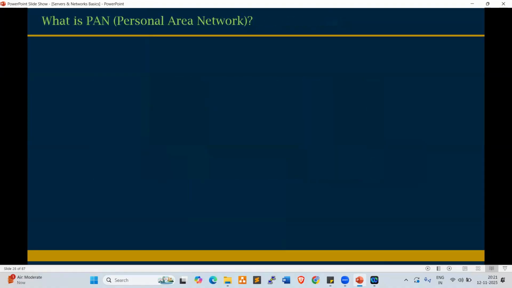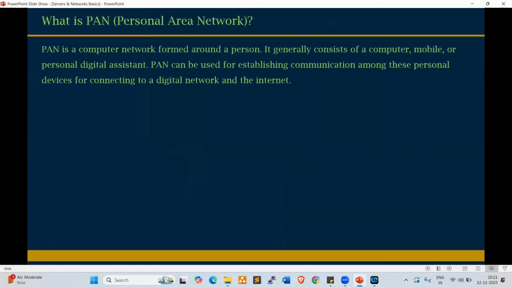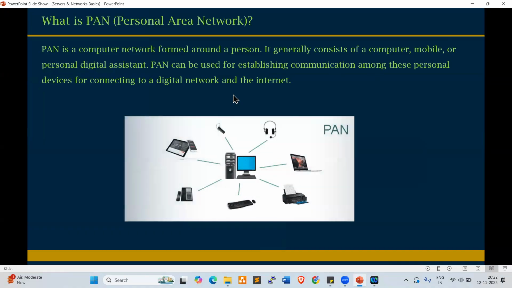What is PAN? PAN is a personal area network. It is a computer network formed around a person. It generally consists of a computer, mobile, or personal digital assistant. PAN can be used for establishing communication among these personal devices, for connecting to a digital network and the internet. Look at this. These are the PAN devices.